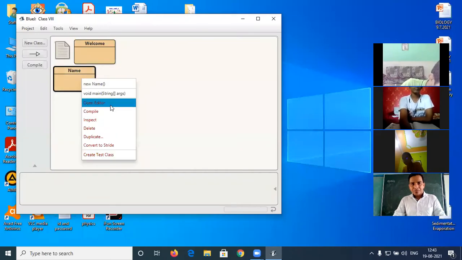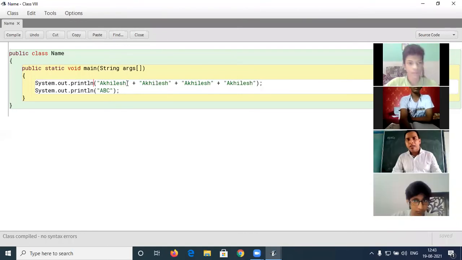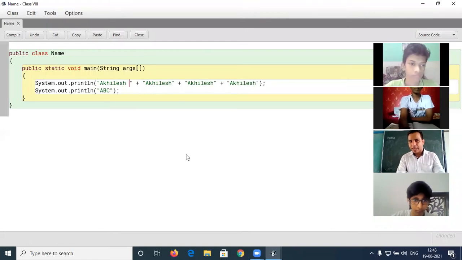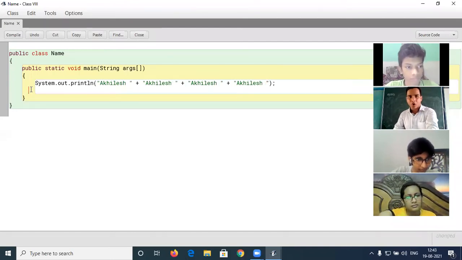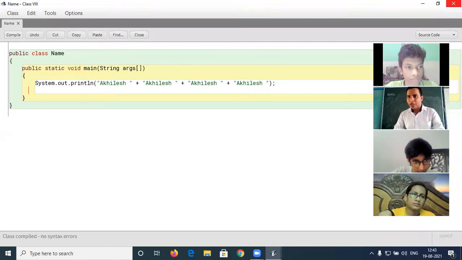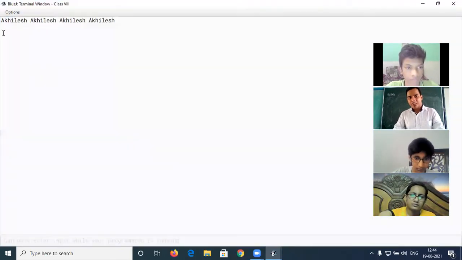Okay, I am going to clear this. So we are going to edit this program. Why? Because all my name 4 times, that is concatenated, is very difficult to read. So I will put a space in double quotes like this. Just see the changes. I am going to delete this line that is not required. Save and then compile. Just see the role of space. After that, just see the output. There is a space between my name.